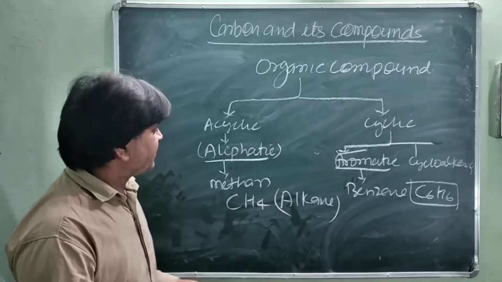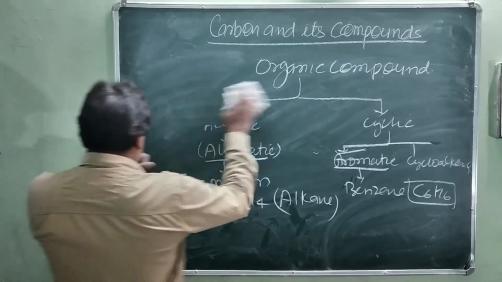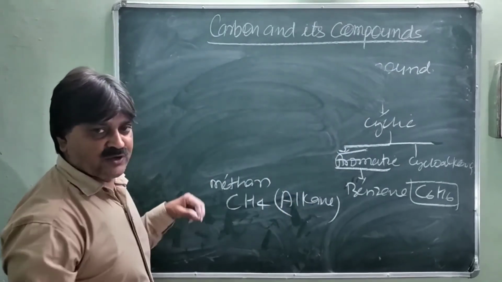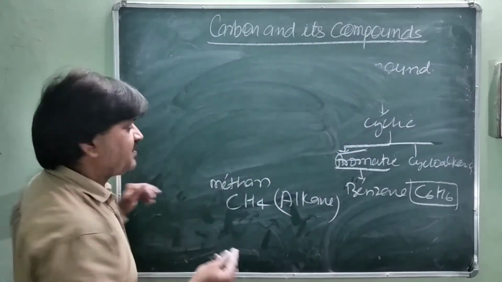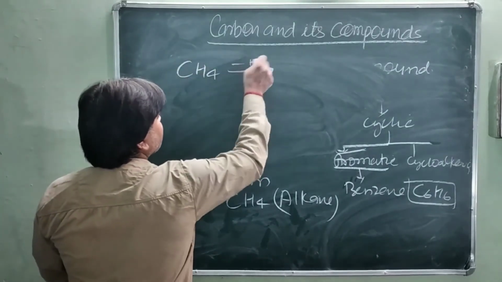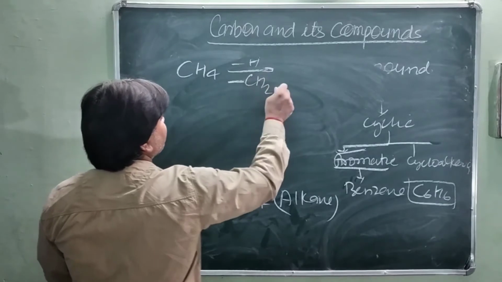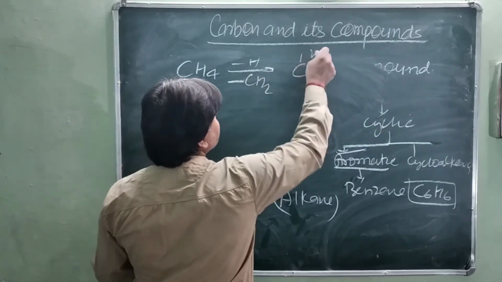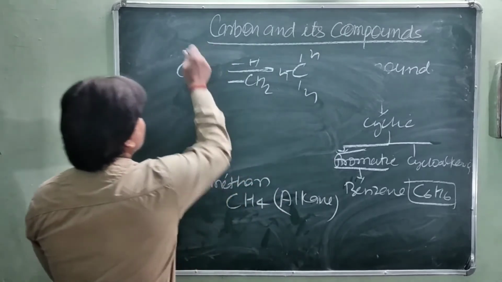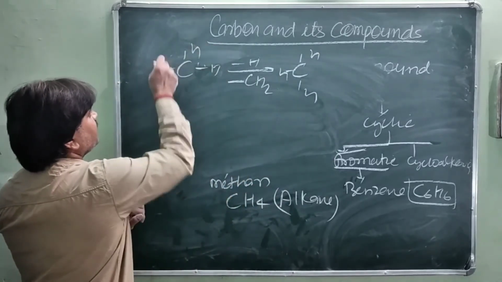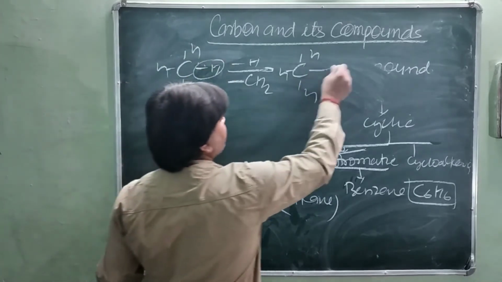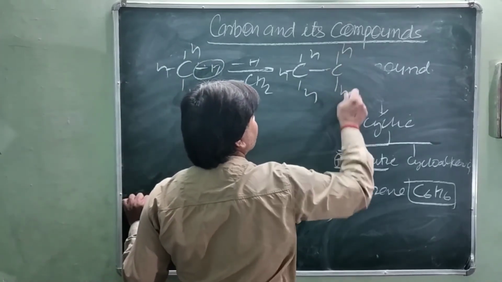So how do you write the next member of methane? Just by replacing a hydrogen with a CH2 group, you will get the next member. When one hydrogen of CH4 is replaced with one CH2 group, you get CH3 and so on.